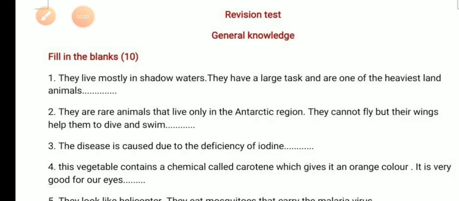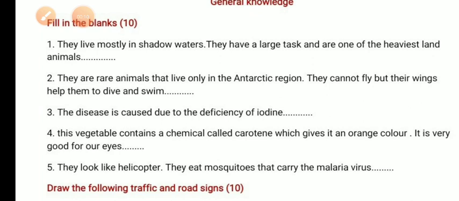Hi students, today we are starting with a revision test. Okay, total 10 questions are there for 20 marks. You can take your own time and you can check yourself with these answer sheets.